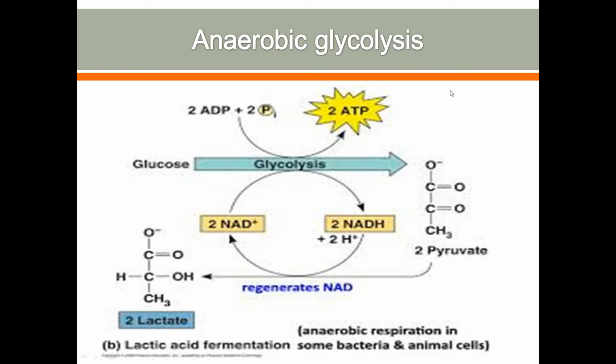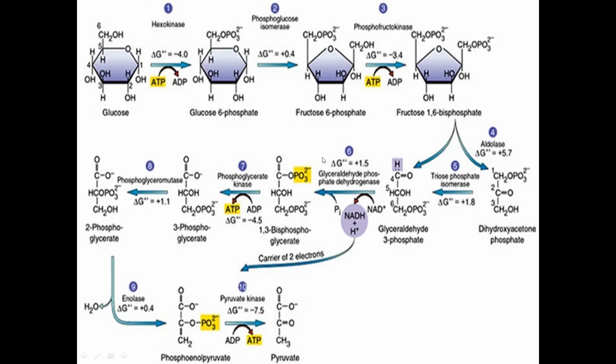In anaerobic glycolysis, in the lack of oxygen, pyruvate after glycolysis turns to lactate. So here it uses NADH2 from the glycolysis process. Can we find it here? So here NADH2. Then it is used for pyruvate to turn to lactate.